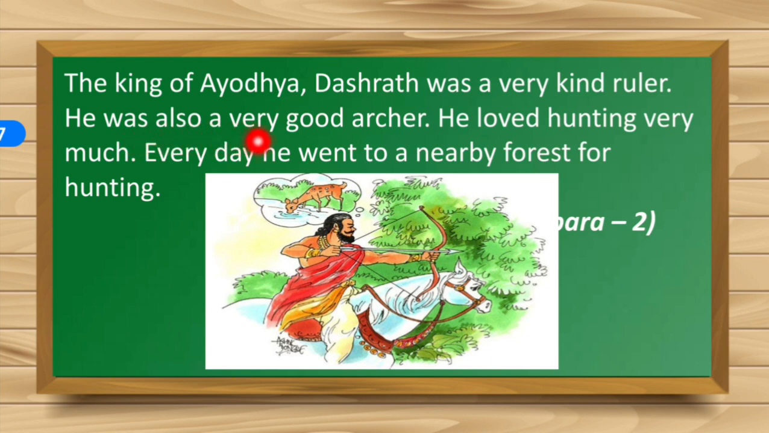He was also a very good archer. Archer means, yes, one who is good at archery. We can see a bow and an arrow in the hands of King Dashrath. He was a very good archer. That means he was good at archery. He loved hunting very much. And yes, he loved hunting very much. He used to hunt animals and he loved hunting a lot.